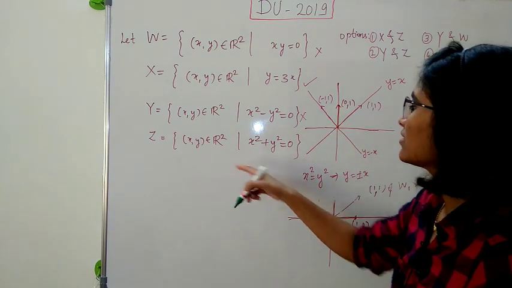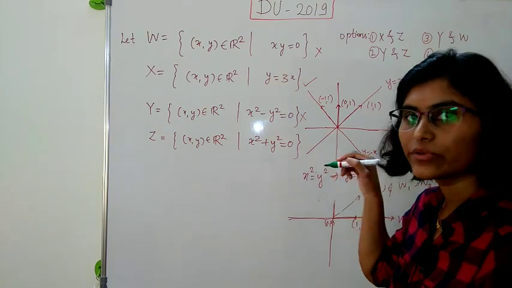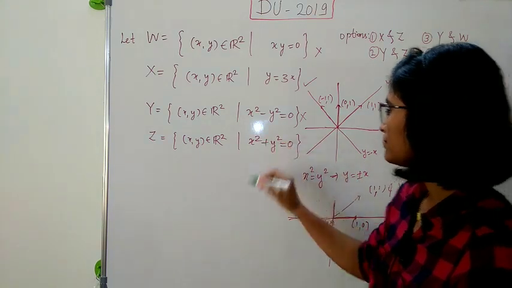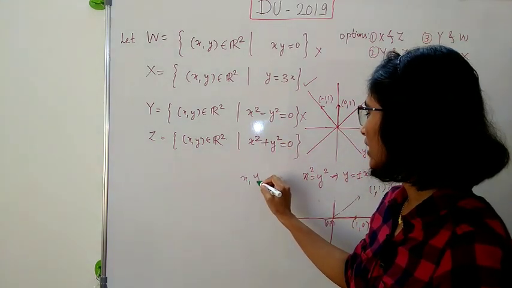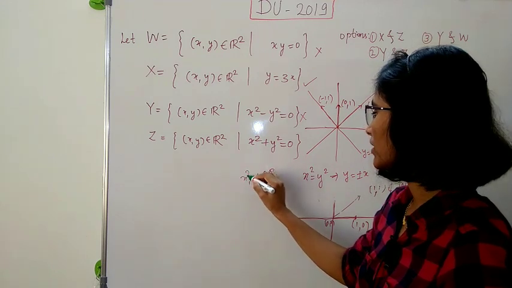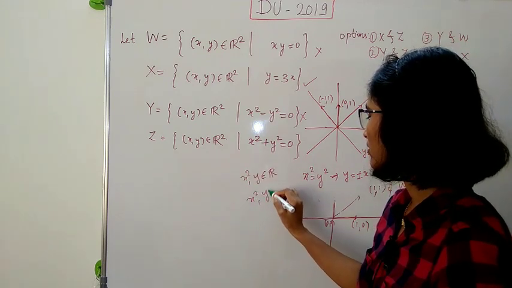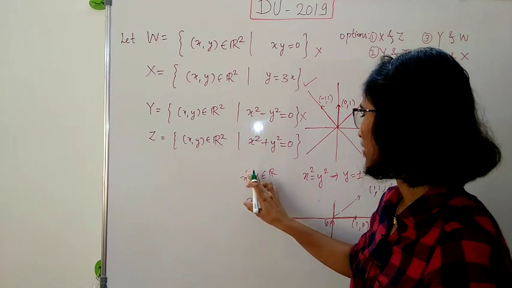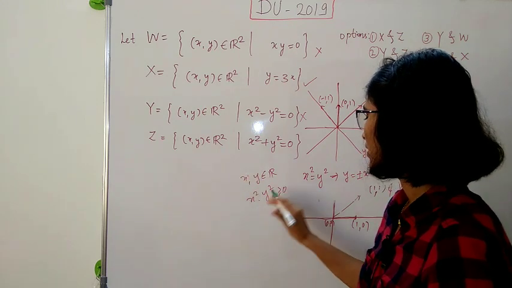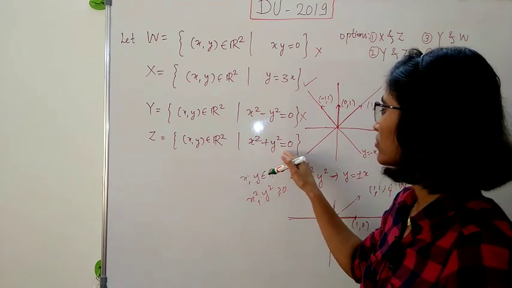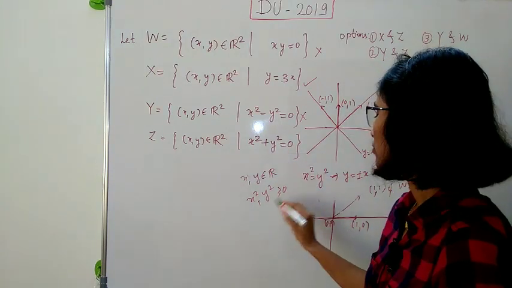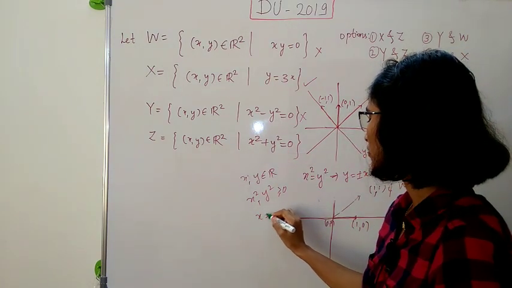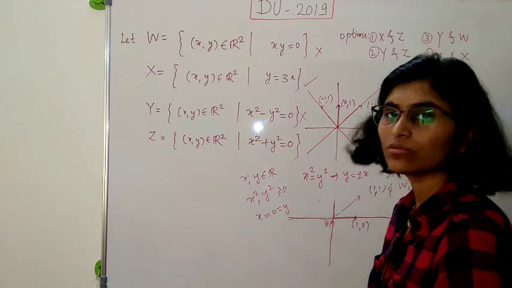Now fourth option is x square plus y square is equal to 0. Now note that for any (x,y) in R, x square and y square are both greater than or equal to 0, right? And we have given that x square plus y square is equal to 0. So this gives x equal to 0, which is equal to y, right?